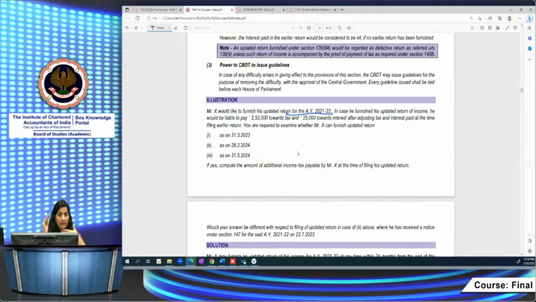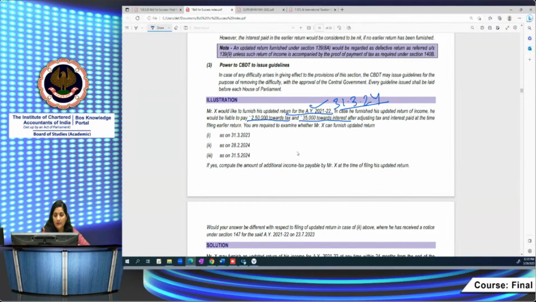But here the time limit is 24 months from the end of the relevant assessment year. The updated return can be furnished till 24 months from the end of the relevant assessment year. Here the assessment year is 21-22. Up to what time can he furnish the return of income? Till 31st of March 24. So he can furnish the updated return. He has determined that if he furnishes the updated return, he will be liable to pay 2,50,000 towards tax and 35,000 towards interest, after adjusting whatever tax and interest was paid at the time of filing earlier returns.